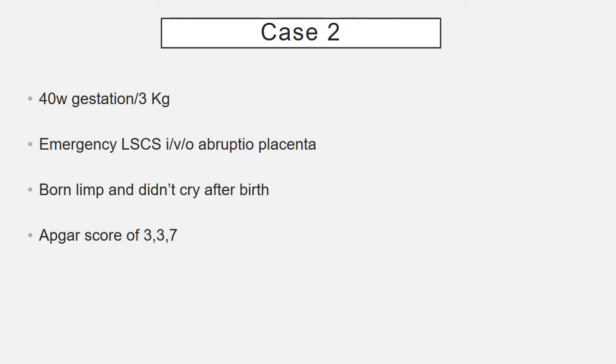Case 2. This was a baby born at 40 weeks period of gestation with 3 kgs weight, born again by emergency LSCS in view of abruptio placentae. Baby was born limp and did not cry after birth with APGAR scores of 3, 3 and 7 at 1, 5 and 10 minutes respectively.